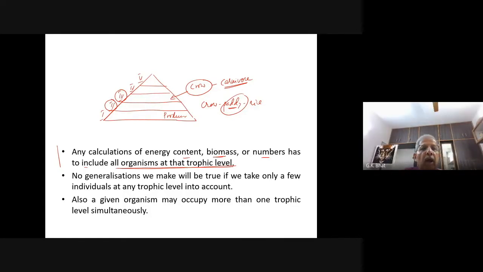If you are putting the crow in the second level, then you should not put it in the other. Understood?